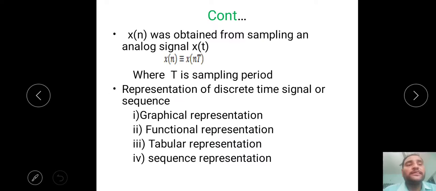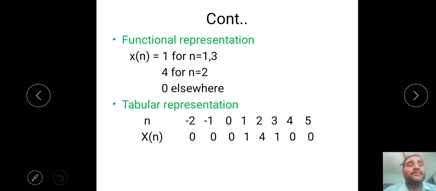Generally, a discrete time signal can be represented in these four ways: graphical representation, functional representation, tabular representation, and sequence representation. Functional representation is the way we represent the signal as follows: x of n is the signal, and 1 is the amplitude. x of n is equal to 1 when n is equal to 1, 3 when n is equal to 2, its amplitude is 4. That means we have to represent what its amplitude is at which position. That is called functional representation. And tabular, you know that we have two columns, two rows.